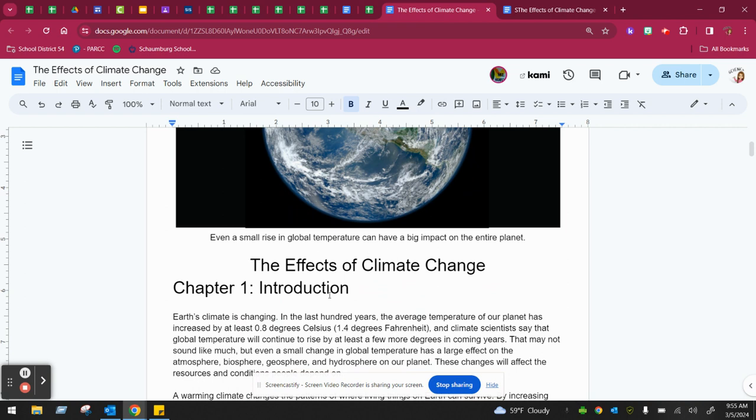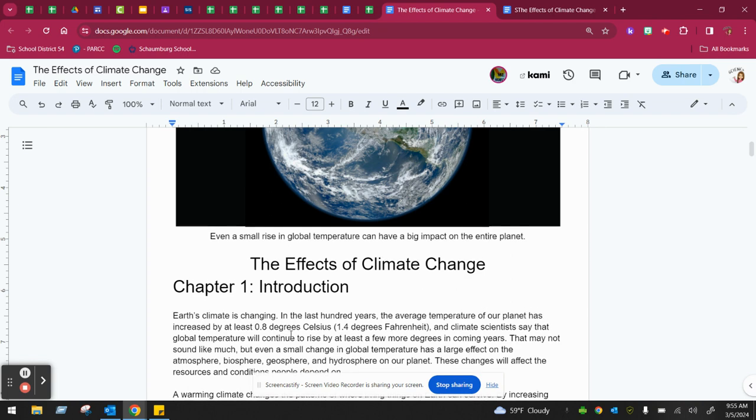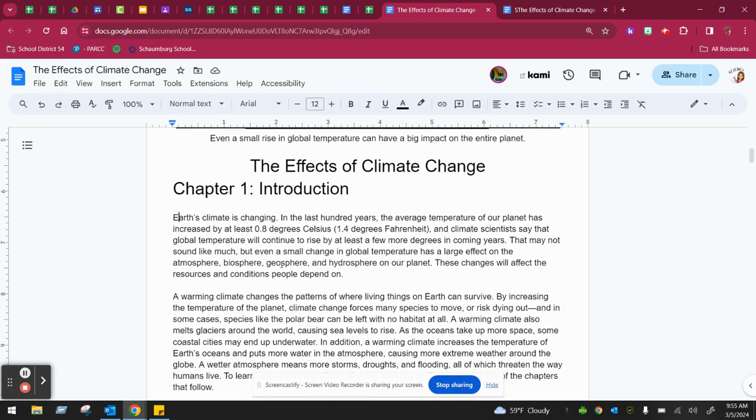So chapter 1 is the introduction. The title of the reading is The Effects of Climate Change. So here we go. Earth's climate is changing. In the last 100 years, the average temperature of our planet has increased by at least 0.8 degrees Celsius or 1.4 degrees Fahrenheit. And climate scientists say that global temperatures will continue to rise by at least a few more degrees in coming years. That may not sound like much, but even a small change in global temperatures has a large effect on the atmosphere, biosphere, geosphere, and hydrosphere on our planet.